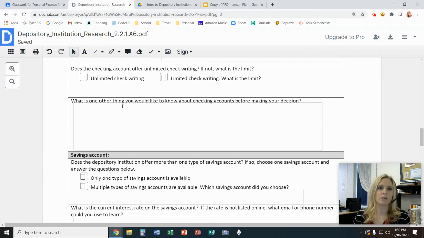What is one other thing you would like to know about checking accounts before you make your decision? So if I was to give you $100 right now and said, I need you to go open a checking account, what else would you need to know before you make a decision?